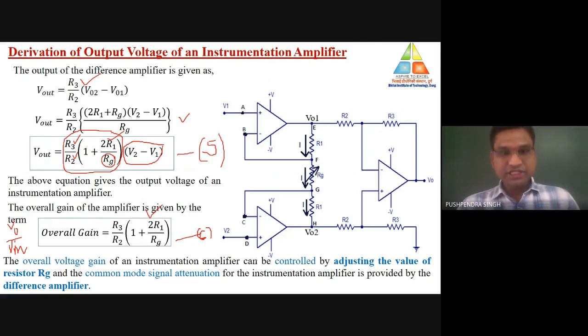So the overall voltage gain of the instrumentation amplifier can be controlled by adjusting the value of resistor Rg, as I told you. There is one knob control. Only by changing the value of Rg, we may change the value of gain of the instrumentation amplifier as per the requirement.